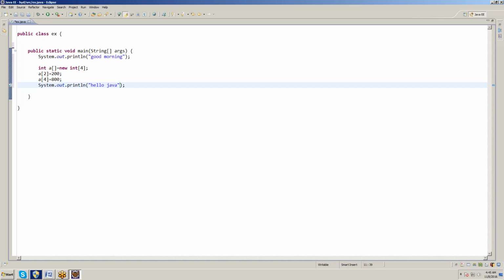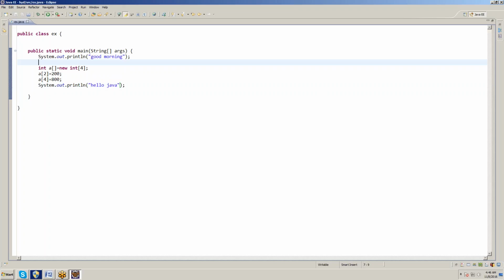In this I already wrote two lines for the array, and we have one mistake, one uncaught exception. What is that? a[4] equal to 800. What is that?